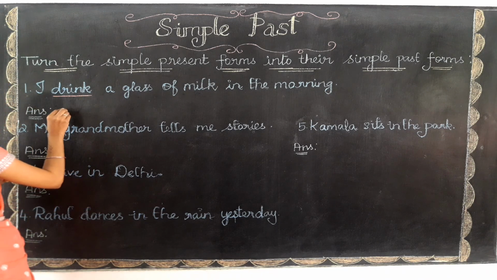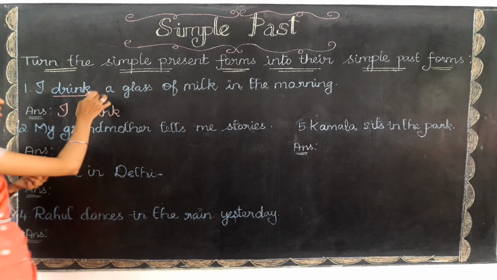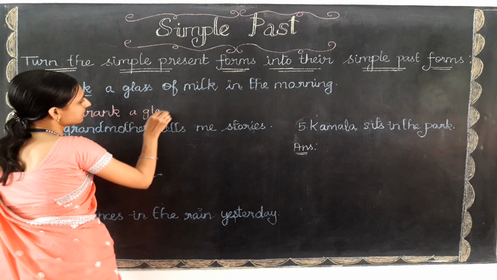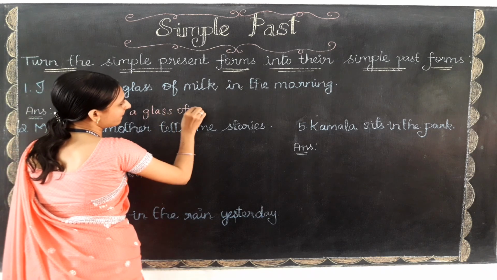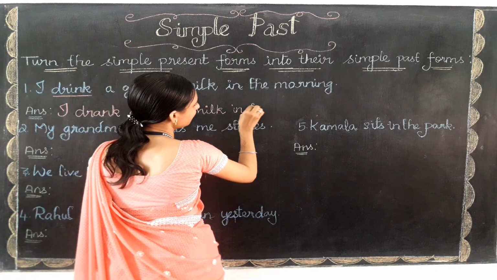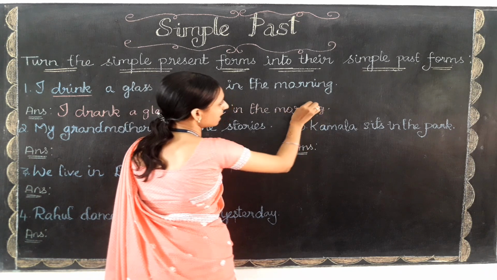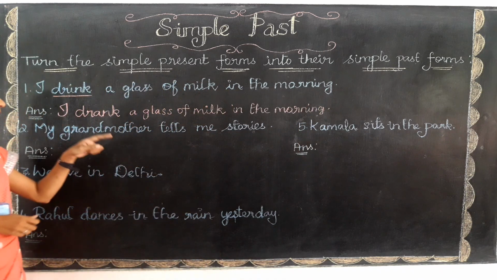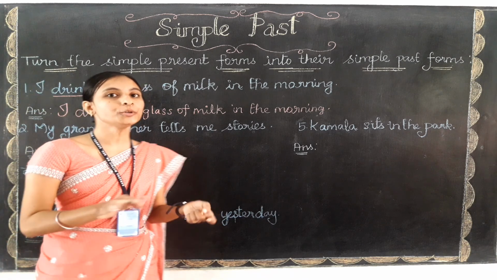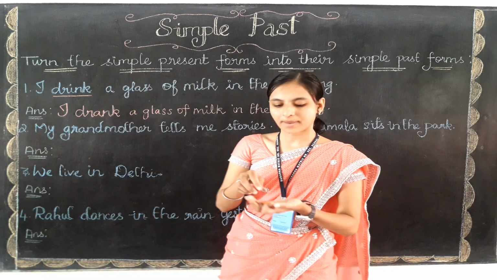So I am going to write the answer. I drank a glass of milk in the morning, and all other words come as they are. Now this sentence has been converted into simple past form. Whenever you change simple present into simple past, you need to change only the verb. Drink is the present form verb and drank is the past form verb.